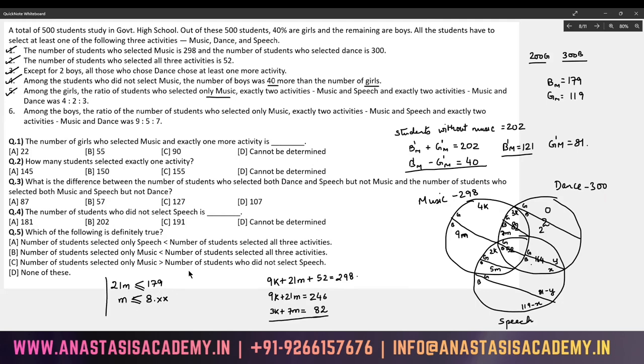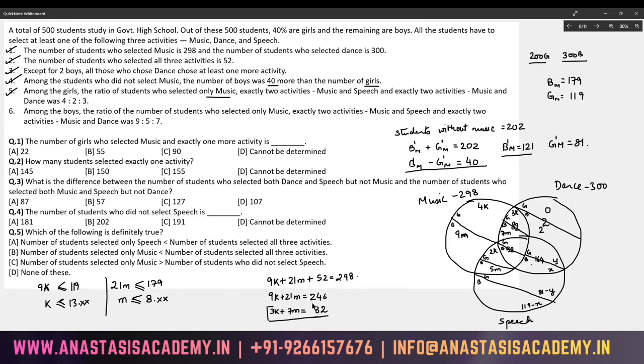And the girls who have taken music, 9K, have to be less than or equal to 190, so K has to be less than or equal to 13 point something.